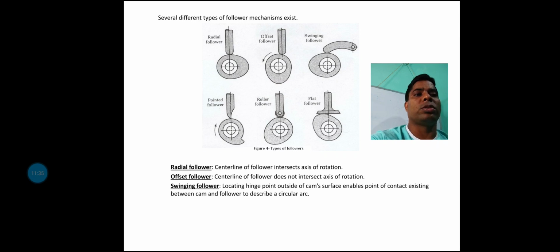That process is carried out when the total motion is transmitted from the prime mover.